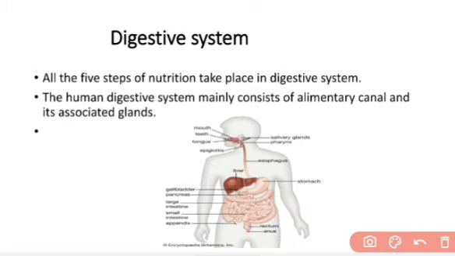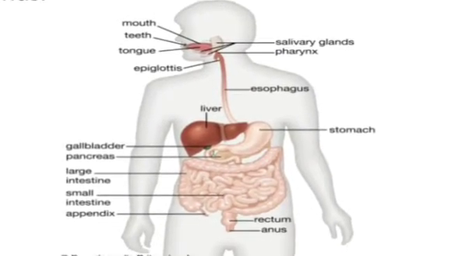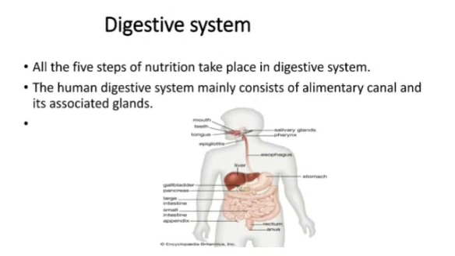For each and every function in our body we have a system, and for nutrition we have a system that is called the digestive system. The human digestive system mainly consists of the alimentary canal and its associated glands. In our digestive system we have the alimentary canal and the associated glands. Now,